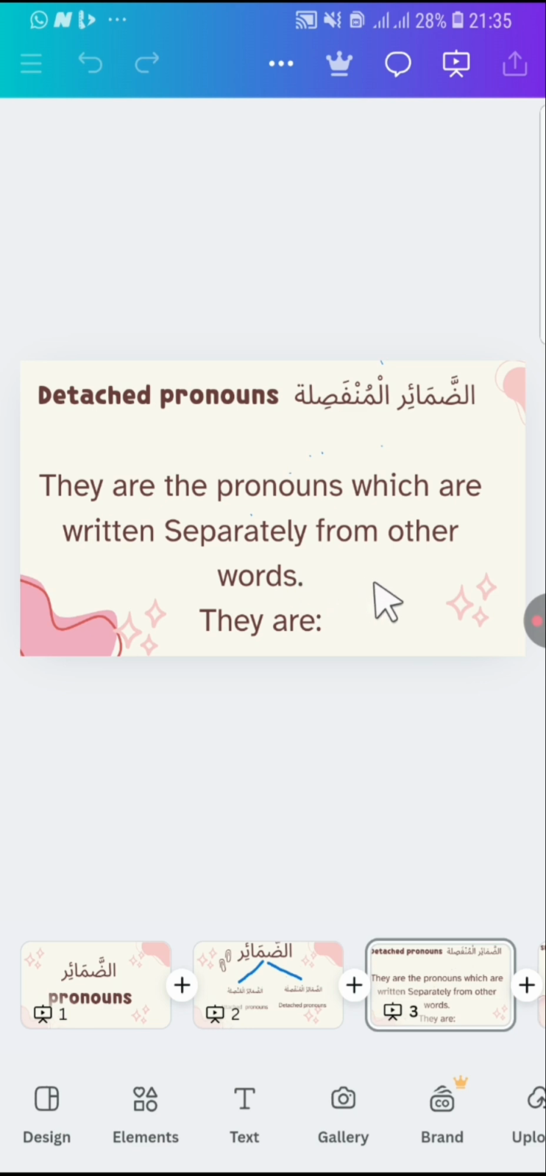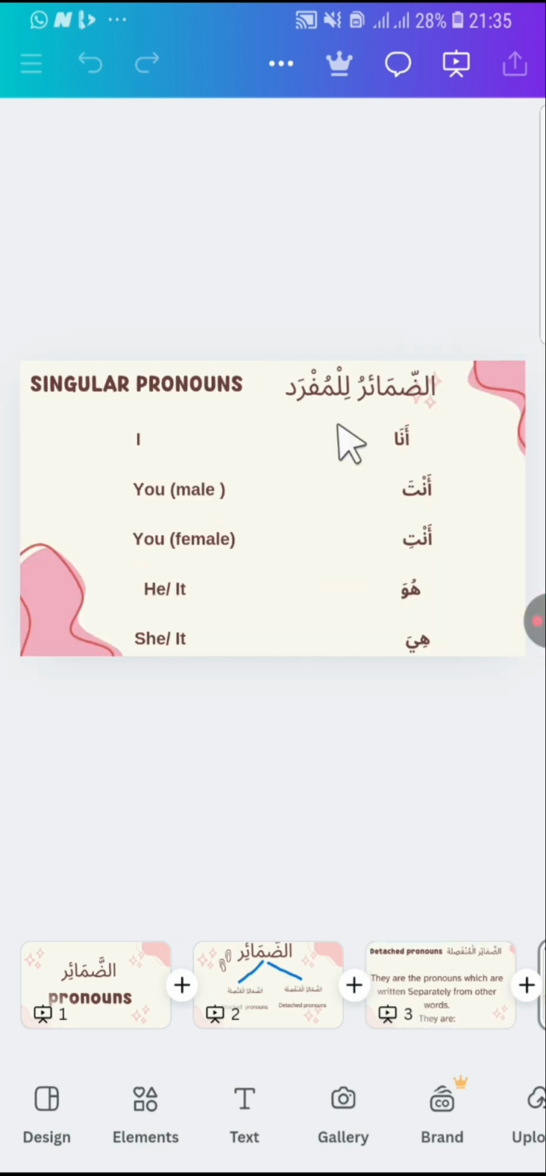So to make it easier for you, I classify this detached pronoun into three classifications. So we have al-dhama'ir lil-mufrad. We have singular pronouns, and these are the singular pronouns.